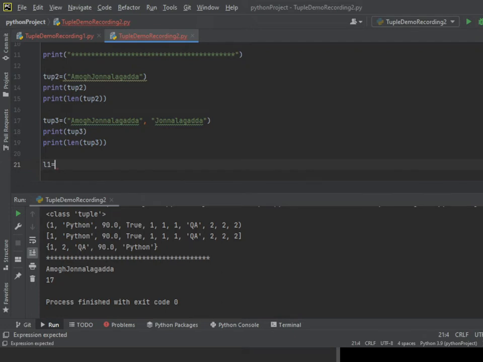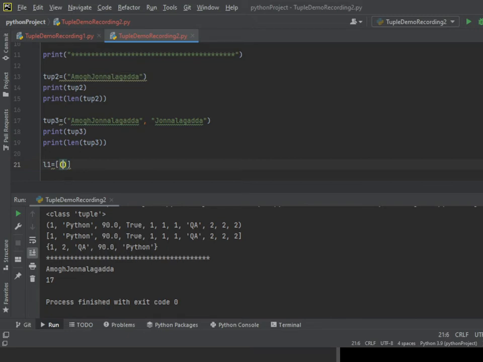Now here I'm giving L1. First I'm creating a list. Inside the list I'll give a tuple. I'll give a variable list1 equal to list, equal to square brackets. Inside I'll give the tuple.